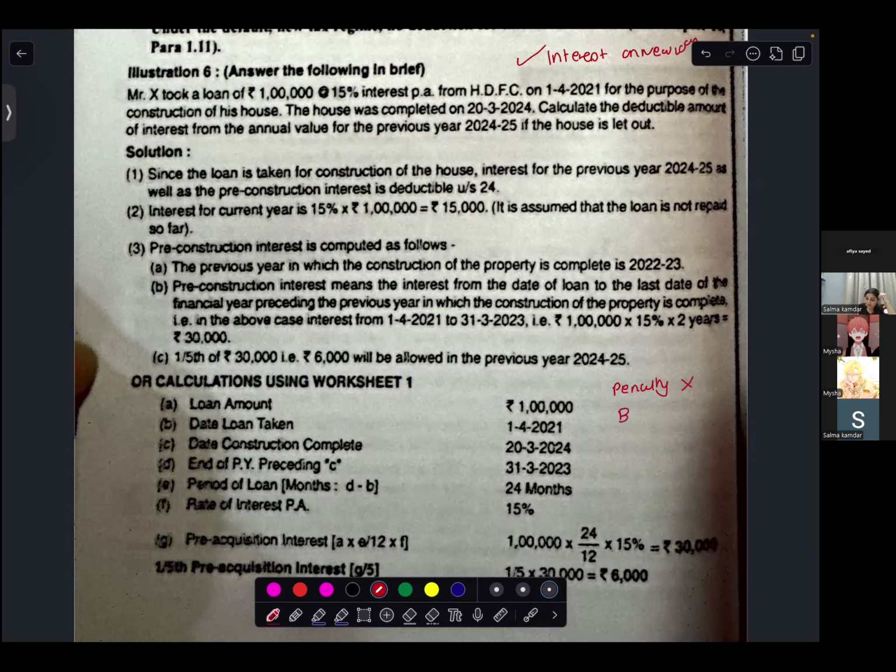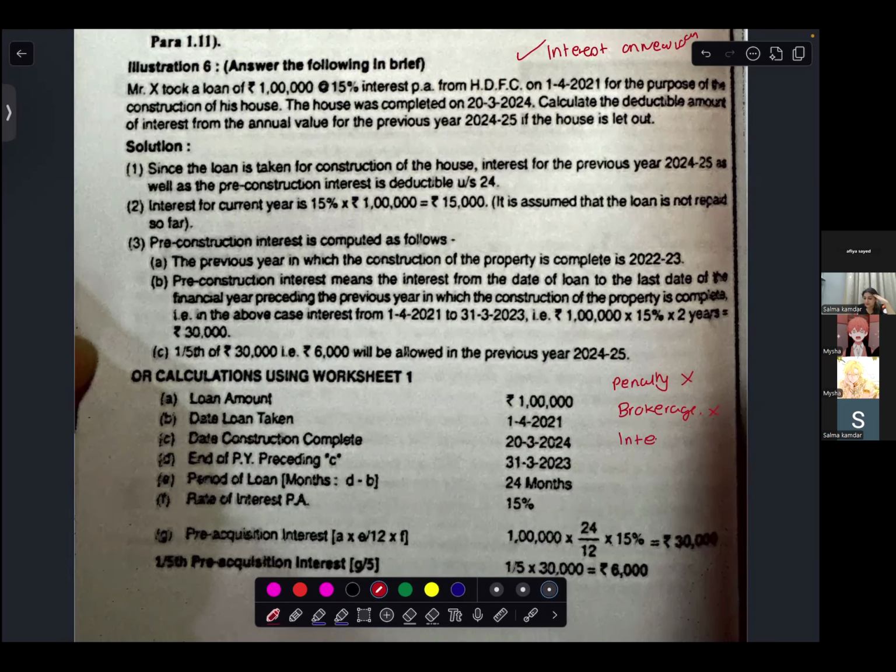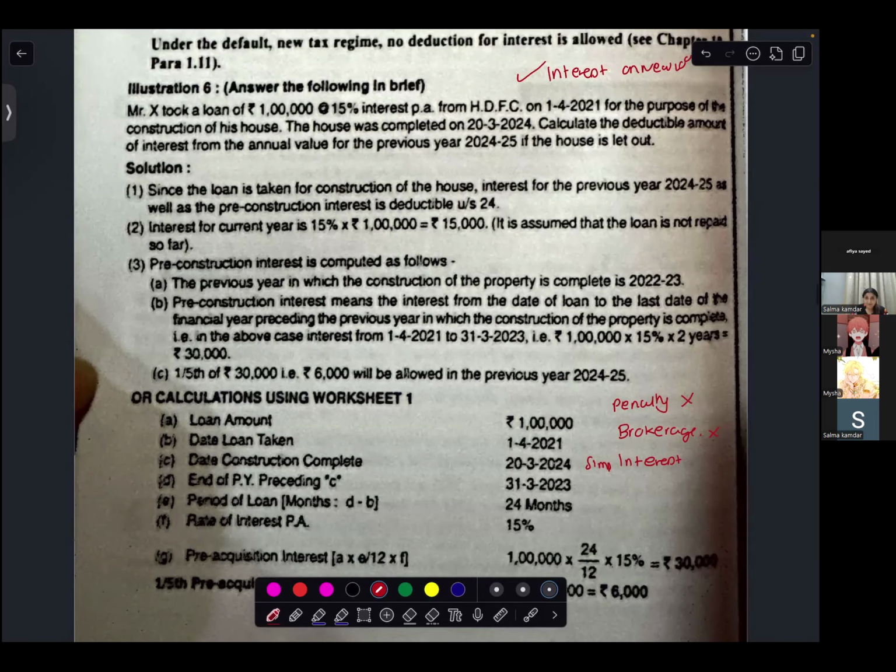Suppose you take the loan and you are paying brokerage or processing fees. This is not allowed. The interest that is allowed to be deducted would only be the simple interest. You cannot compound it. If you want to claim this deduction, then you should produce a certificate from the bank for the amount of interest that you are paying.